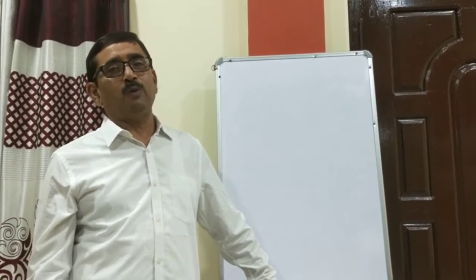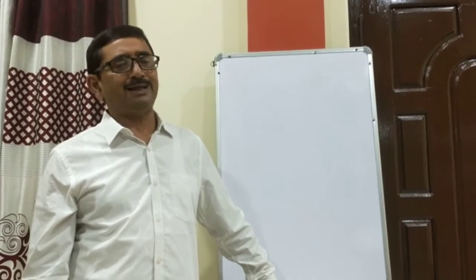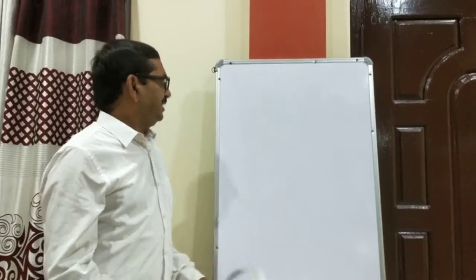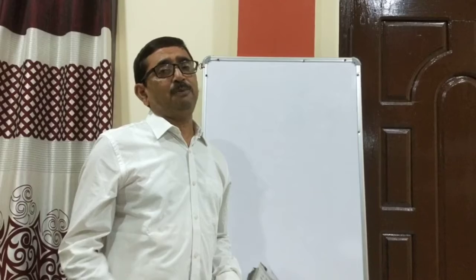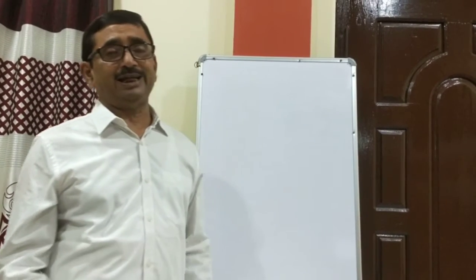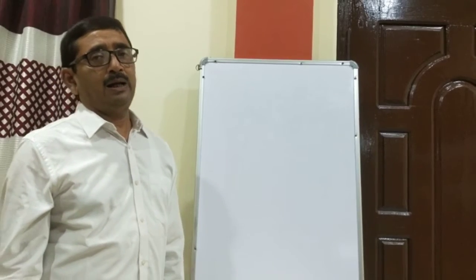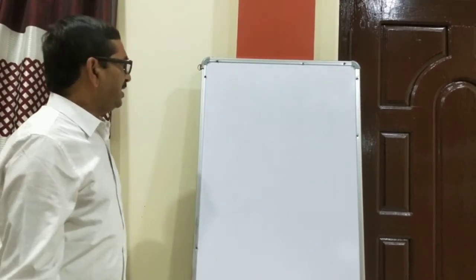I repeat what I have discussed in my last lecture. So this is the number one point of perquisites taxable for specified employees. Today we will discuss other perquisites which are taxable for specified employees.